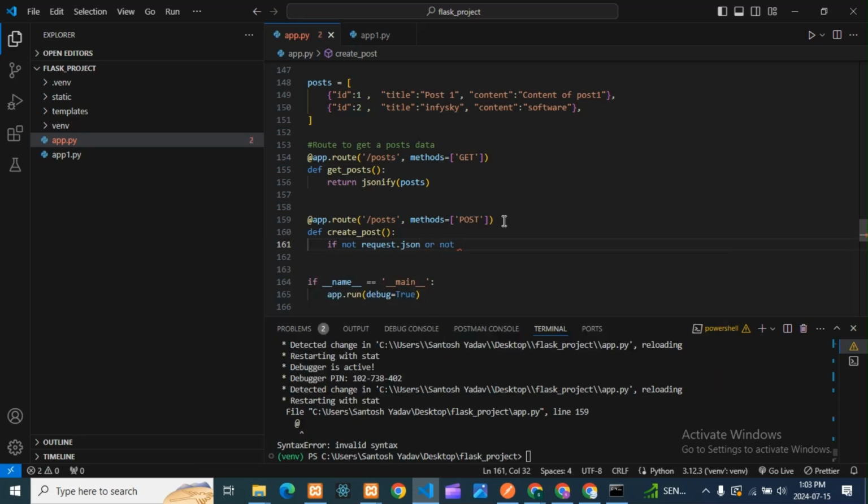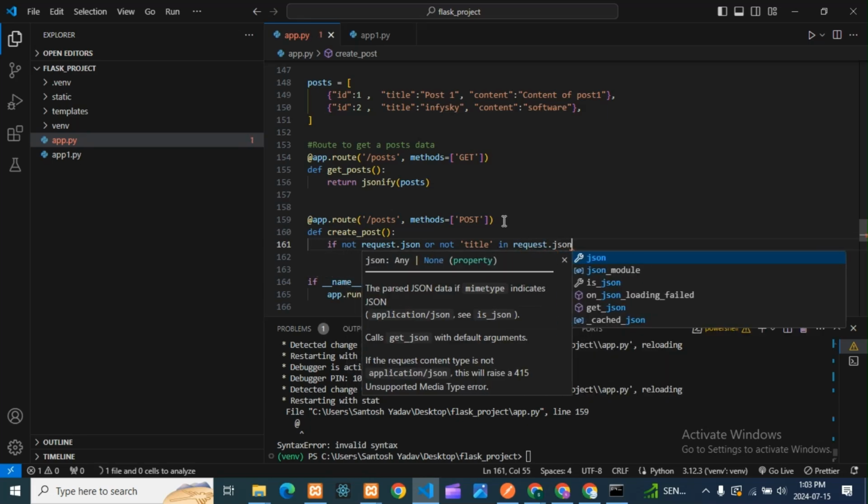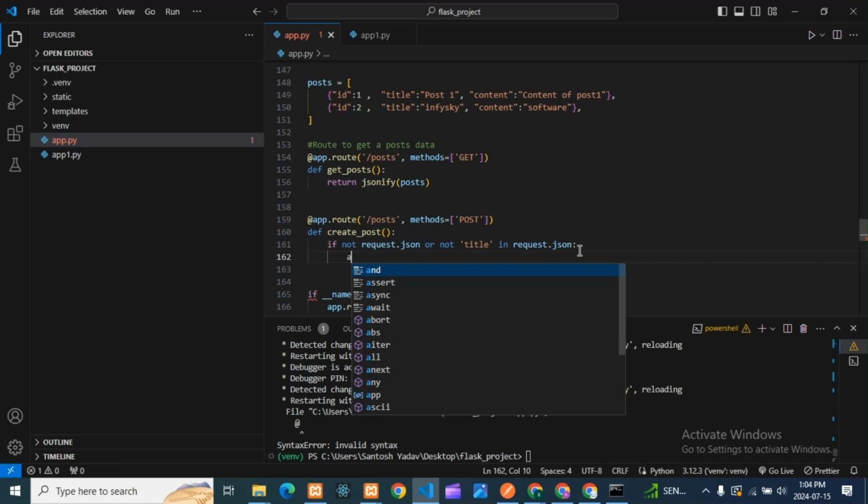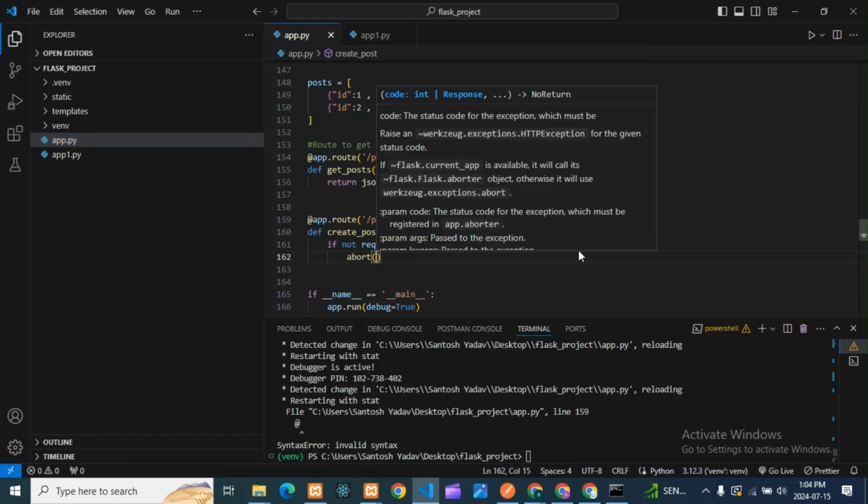Okay, if there is no title or if there is no request.json, then what it should give, guys. See, guys, if not request.json or not title, means that if there is no title and no request.json, then it should provide this error, guys, that is abort 400.